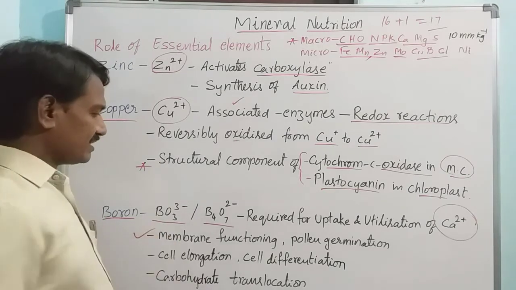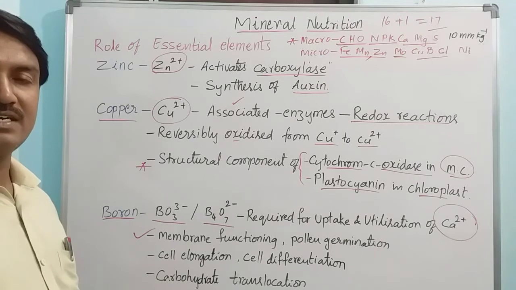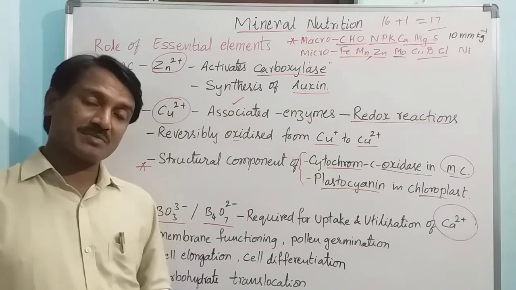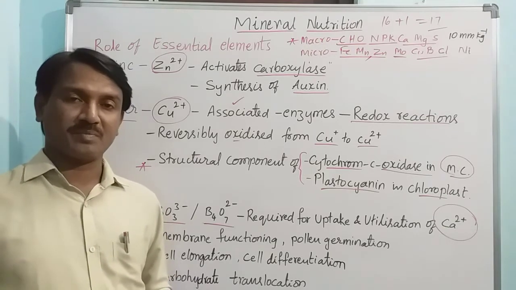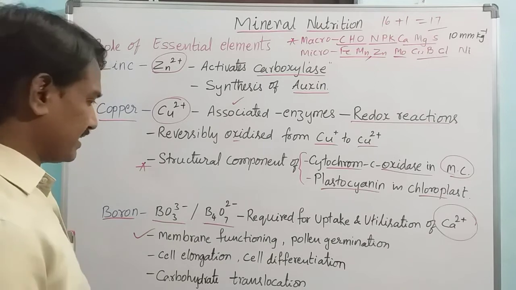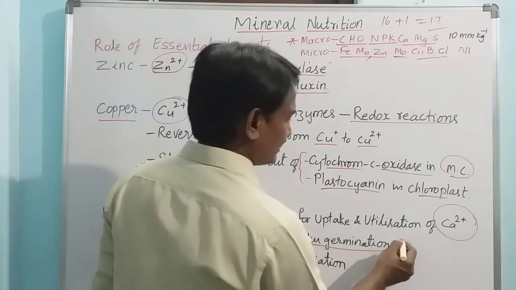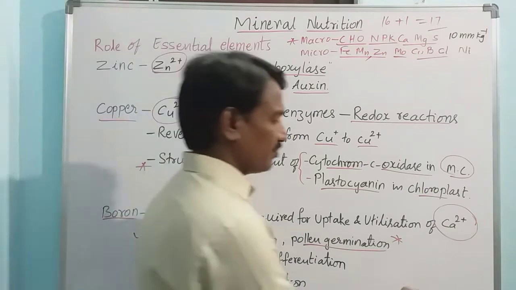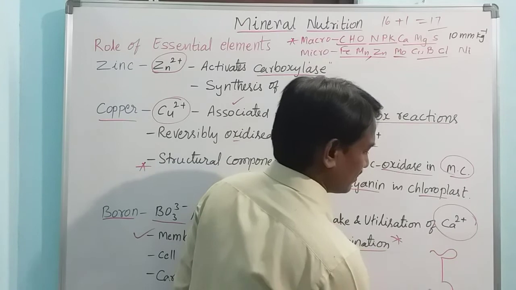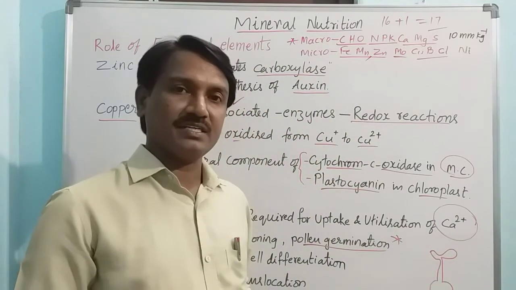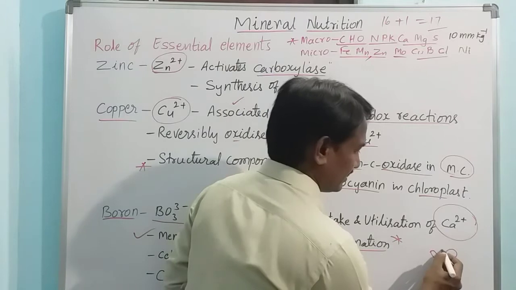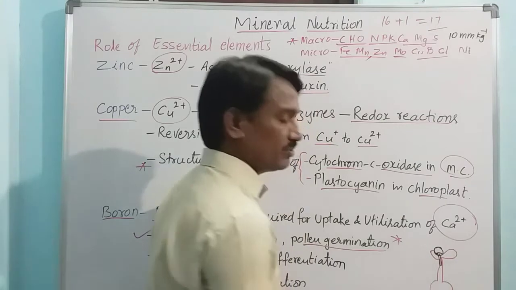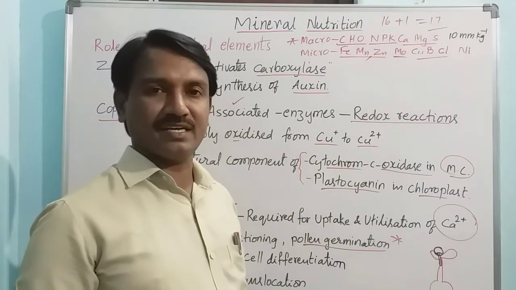And also boron is involved in membrane functioning, that is, plasma membrane functions, right? And also pollen germination after pollination. A pollen grain reaches the stigma, then it germinates on that stigma and produces a pollen tube towards the style.